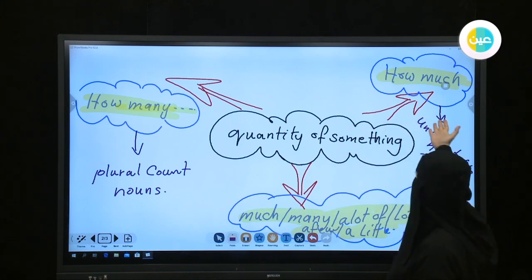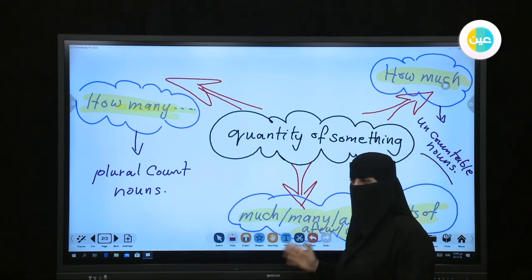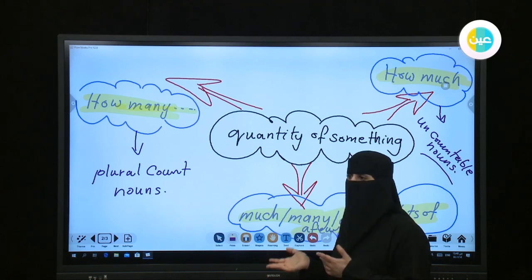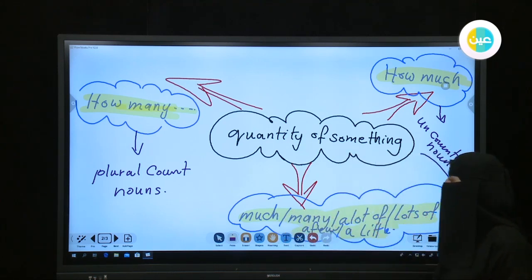After that, I gave you how much and the brief definition for it with some examples. After that, we talked about quantity expressions and how I can use them with some exercises: much, many, a lot of, lots of, a few, and a little.